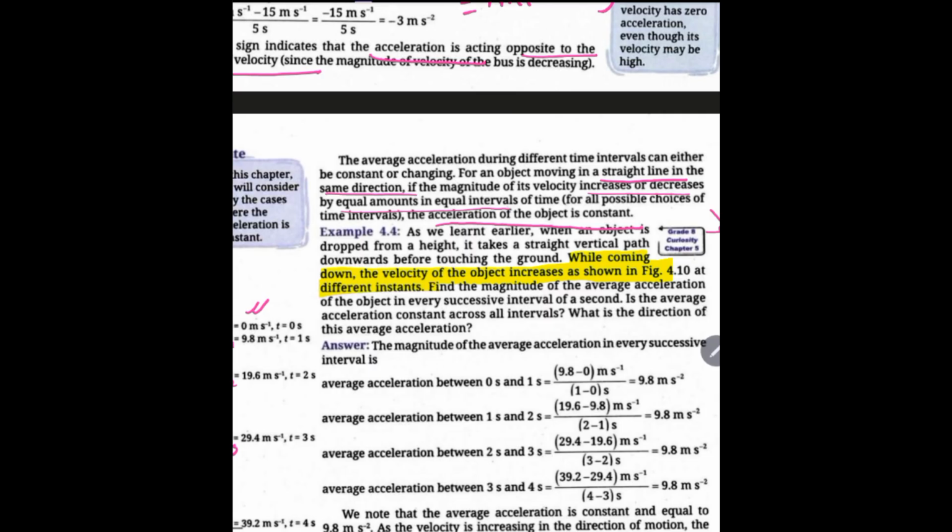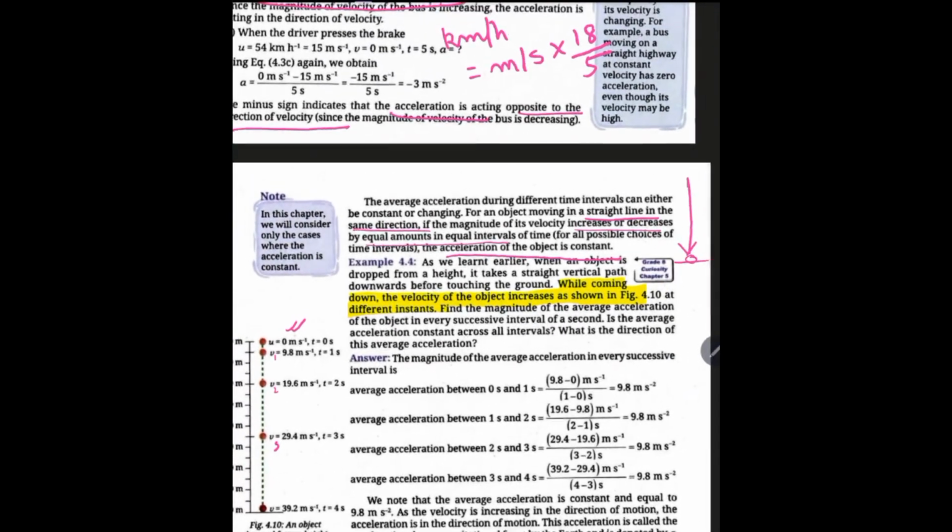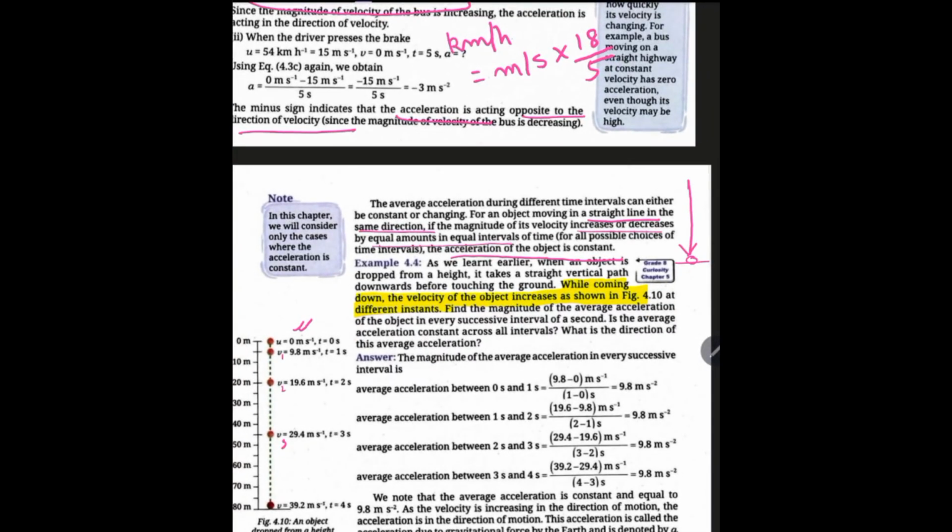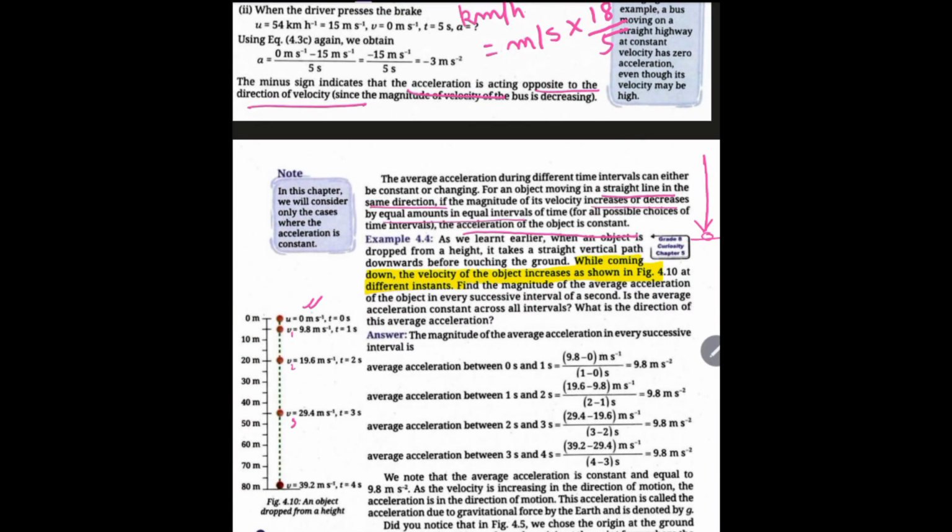Now find the magnitude of the average acceleration of the object in every successive interval of a second. This is the instant which is given. Is the average acceleration constant across all intervals? What is the direction of this average acceleration? Let us see one by one.